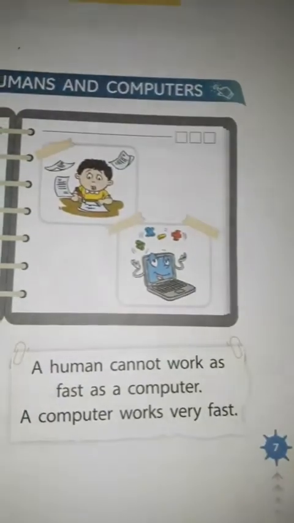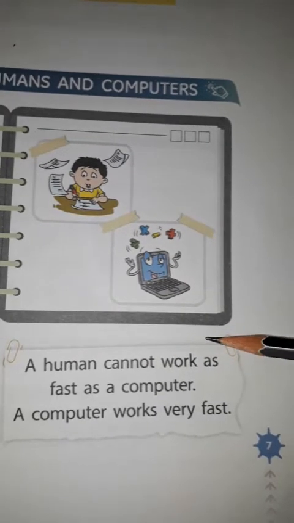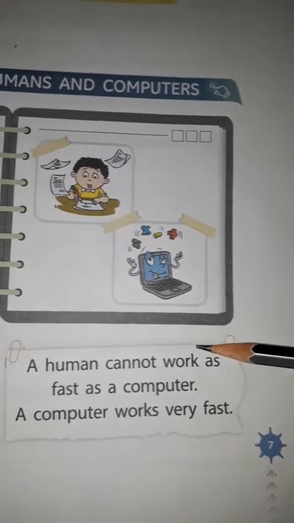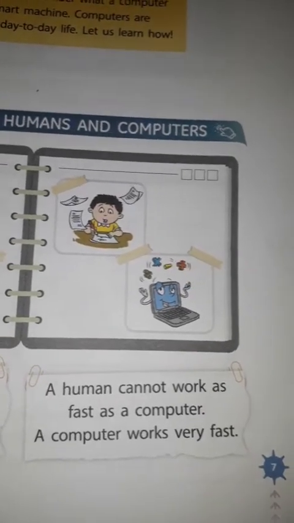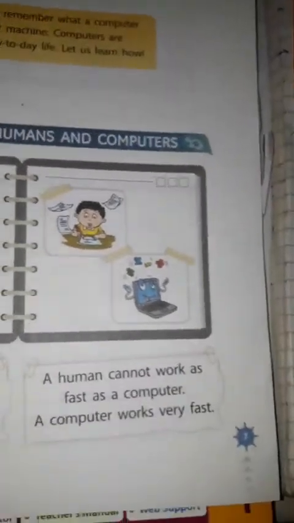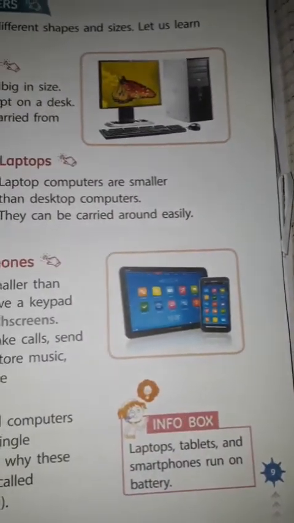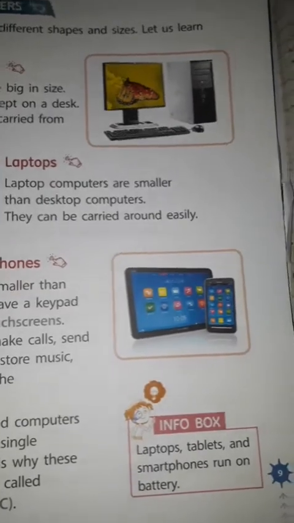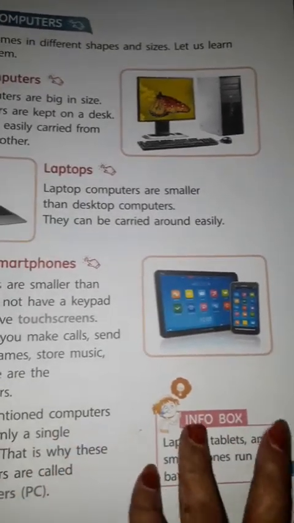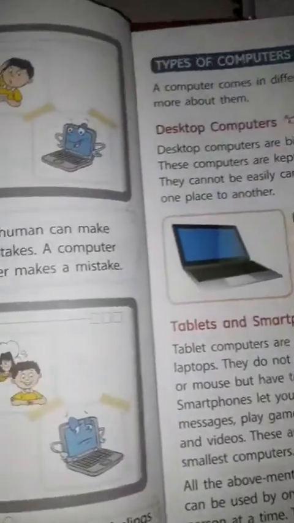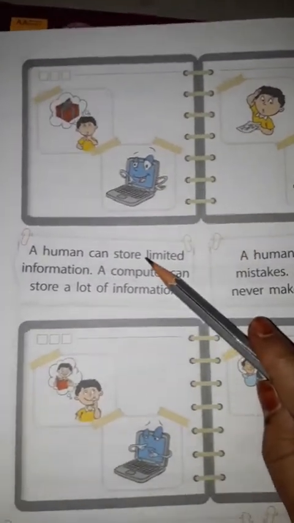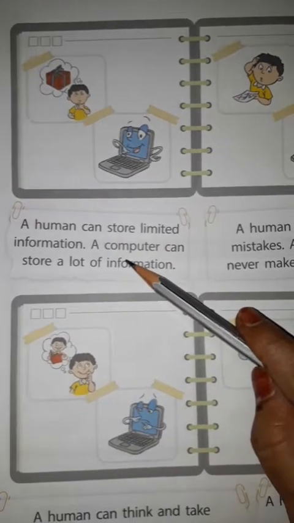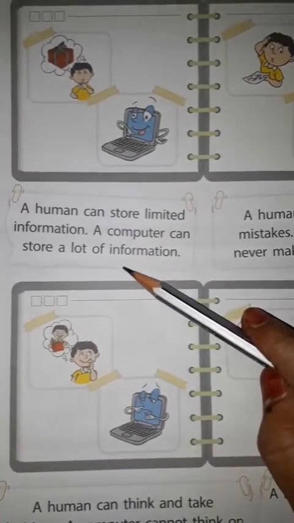Do you know, children, a human cannot work as fast as a computer. A computer works very fast. If you do a work for a very long time, you will feel tired. But if a computer or any machine is working, the machine never gets tired. See, one more example is given for you. A human can store limited information. A computer can store a lot of information.